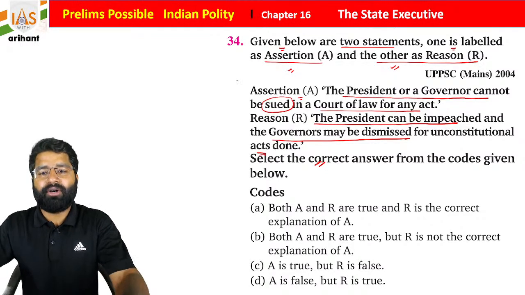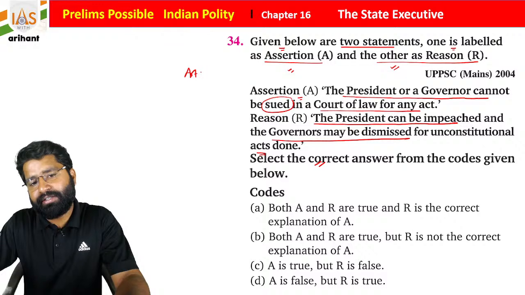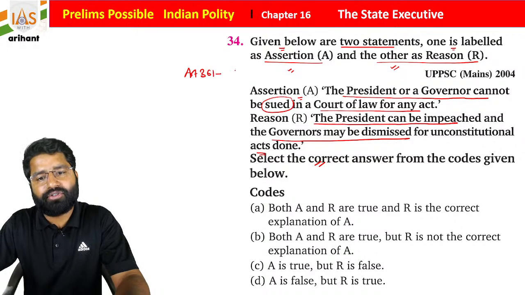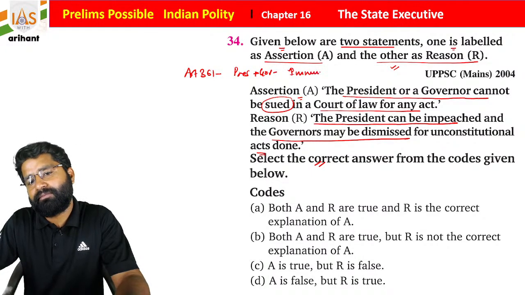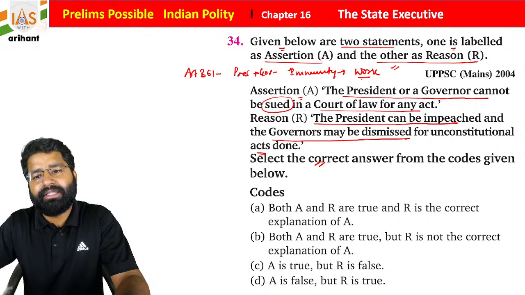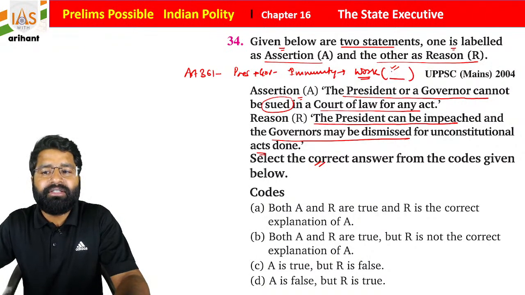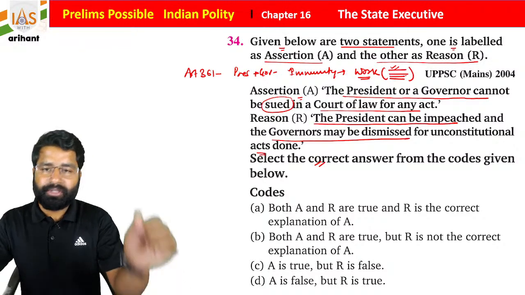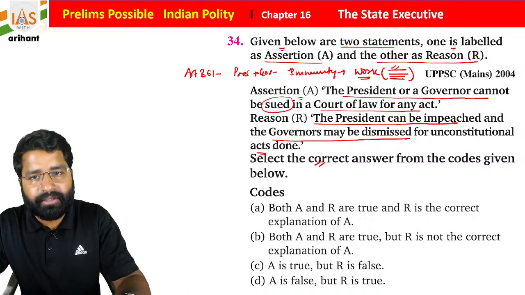So students, we all know that by Article 361 of the Indian Constitution, the president and governor have immunity. Immunity for what work they did, what decisions they took during their time as a governor or as a president.